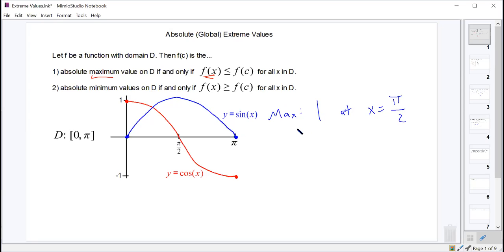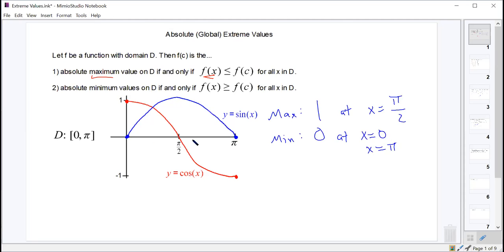This is exactly what you would write. If I asked you what's the absolute max of sine from 0 to pi, you'd say it is 1, and you don't have to, but it would be nice if you clarified where it occurs, at x equals pi over 2. If I asked for the absolute minimum on the interval from 0 to pi of y equals sine x, you would say that absolute minimum is 0, and it occurs at x equals 0 and at x equals pi. It occurs 2 different times, and that's okay.